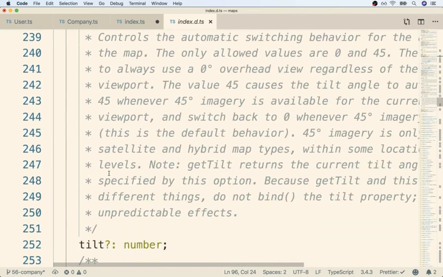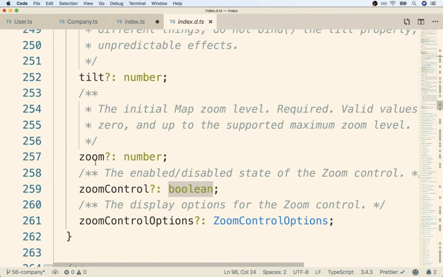And I'm going to look for one property inside of here called zoom. Notice how it says zoom with a question mark. Remember, that question mark means that this is an optional property. We don't have to include it if we don't want to. But for you and I, we do. So this says the initial map level zoom.